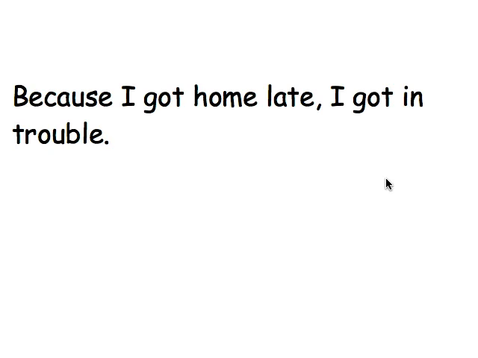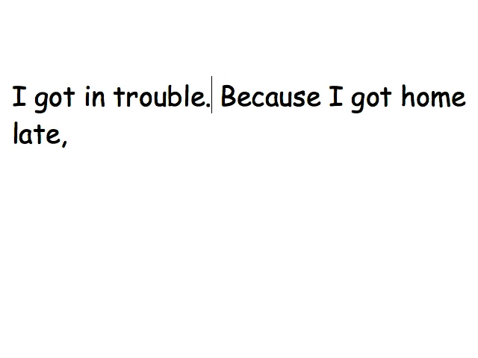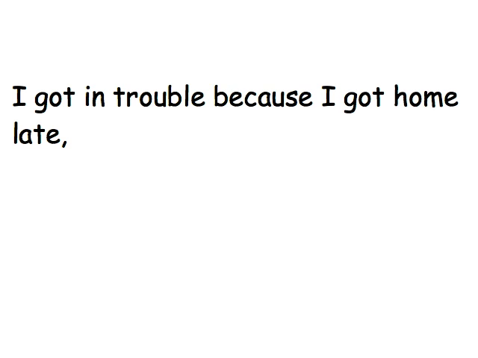Remember that if a dependent clause comes at the beginning of a sentence, it is an introduction and you will use a comma after. However, if the dependent clause comes at the end of the sentence, it is not an introduction and you will not need a comma. This sentence has a comma after the dependent clause because the dependent clause is an introduction to the sentence. However, if I put the dependent clause at the end of the sentence, it would no longer be an introduction and I would not need a comma in the sentence at all. It would say, "I got in trouble because I got home late." There's no introduction and no need for a comma in this sentence.